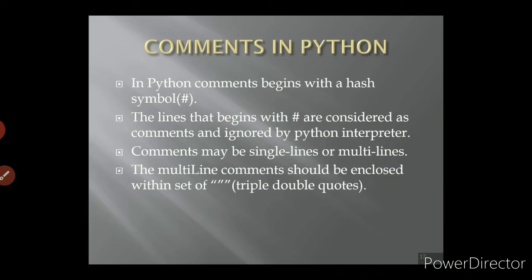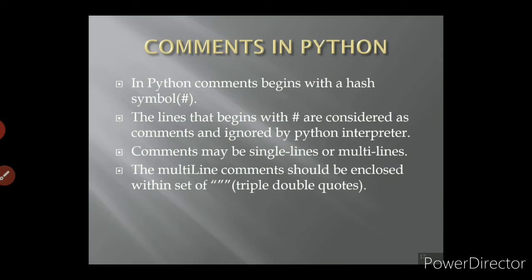So the comment line is only for messaging purposes. It will give a message about the program, what the programmer is going to do with the program. So it will not be executed by the interpreter. Like that in Python, comments begin with a hash symbol. Hash symbol, you know.